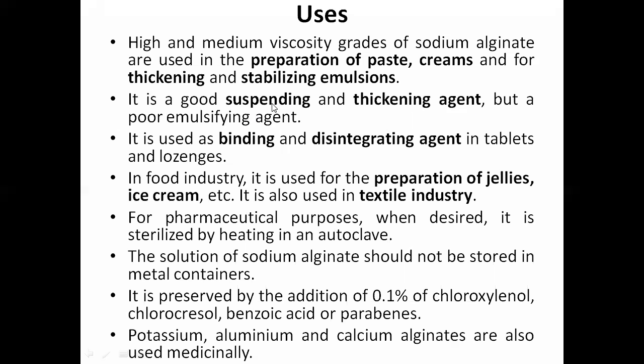Suspending agent means it will be used in suspensions. Thickening agent means it will be used in tablets. But it is a poor emulsifying agent. It is an emulsifying agent, but it has poor properties, right? It can be used, or if you have any alternative, you can go for a better one. It is used as a binding and disintegrating agent in tablet and lozenge preparation. In the food industry also, it is used for the preparation of different jellies, candies, and as an ice cream stabilizer.